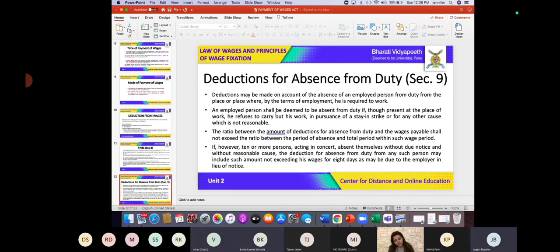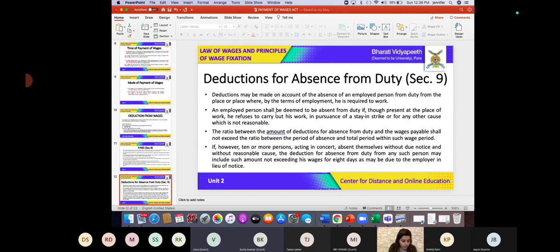Ma'am, deduction from his wages. There will be deduction, right? Because if he's coming, but he's not working, then in such a scenario also there will definitely be deductions. Say that he is conducting a strike. He's come to work, but he is imposing a strike, not working. He's not carrying out his work. Then in such a scenario, definitely the employer has a right to make deductions for his absence.